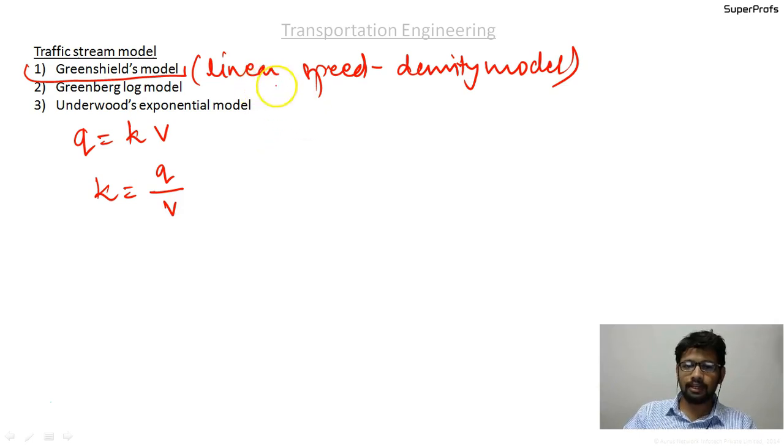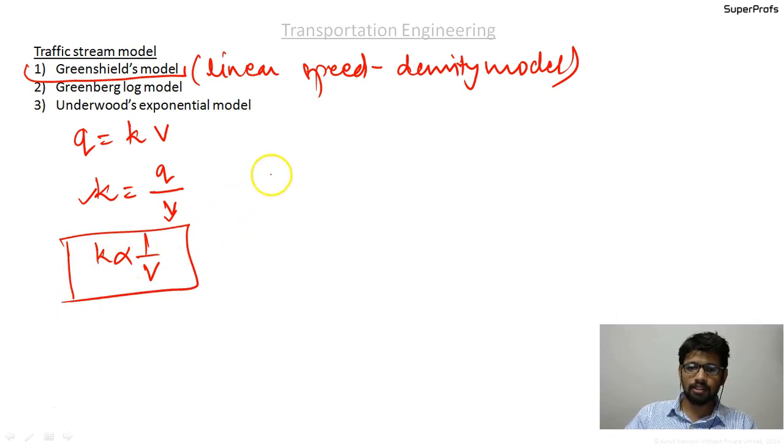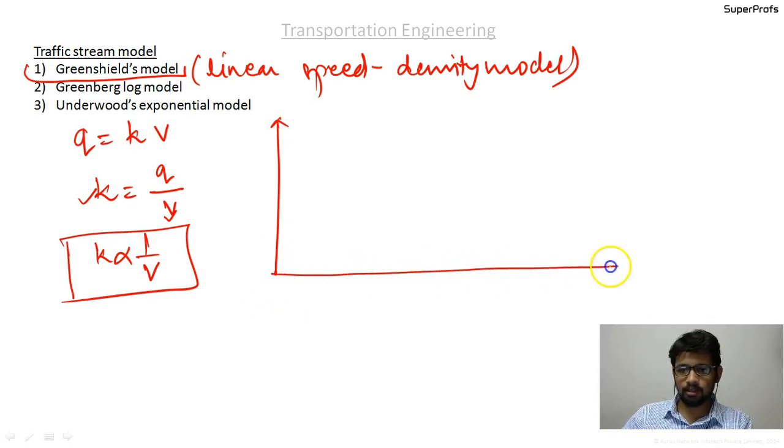So we want to find the relationship between speed and density. k is directly proportional to 1 by v. If you plot it, this is the y-axis, velocity v, and this is the x-axis, that is k.